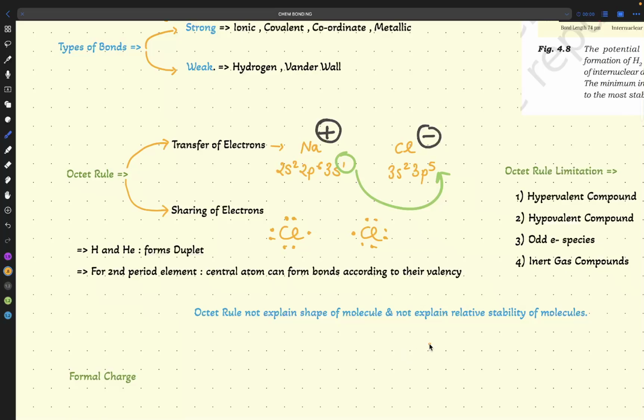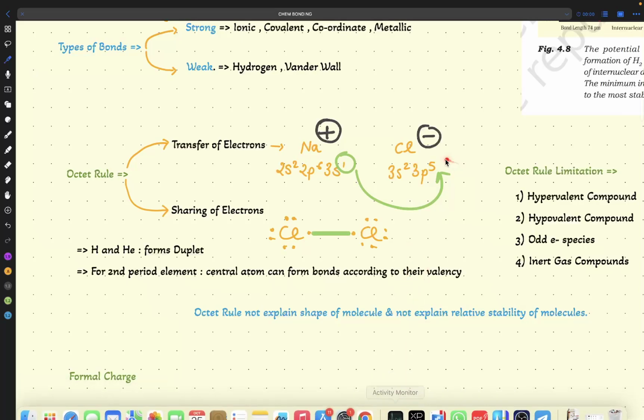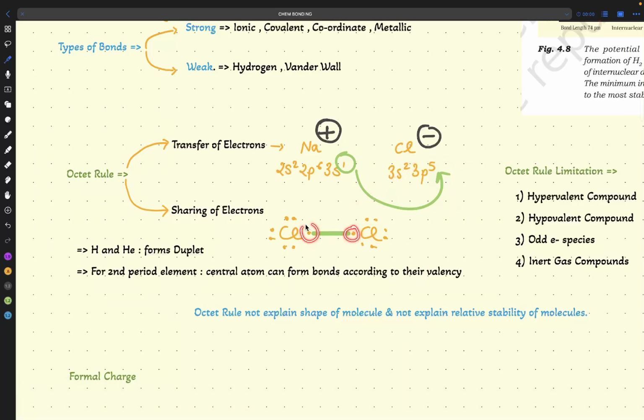Now, remembering that Cl2 is there and I have to share electrons. What is the meaning of sharing of electrons that I am making here? I will attach it right here, like this. So what is happening here? One electron of this Cl is shared with one electron of this chlorine. So two chlorine atoms shared their one electron each to form a bond.